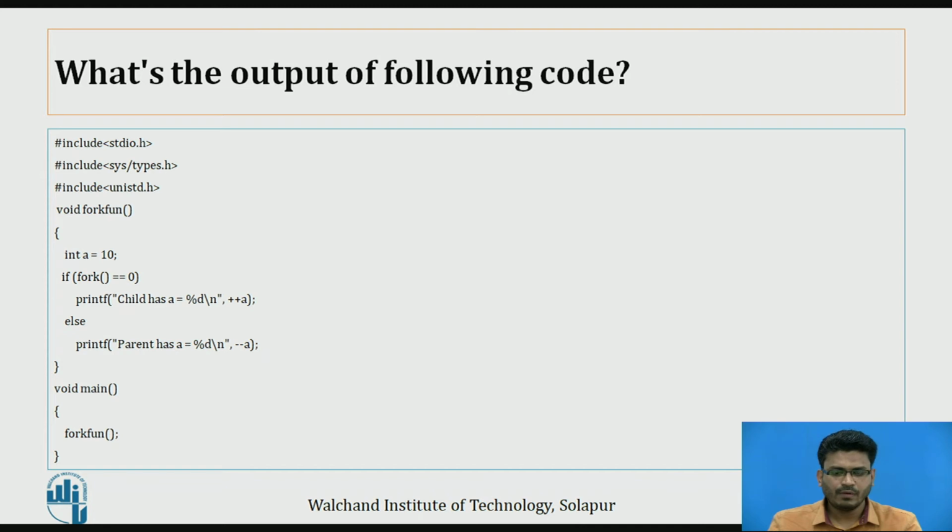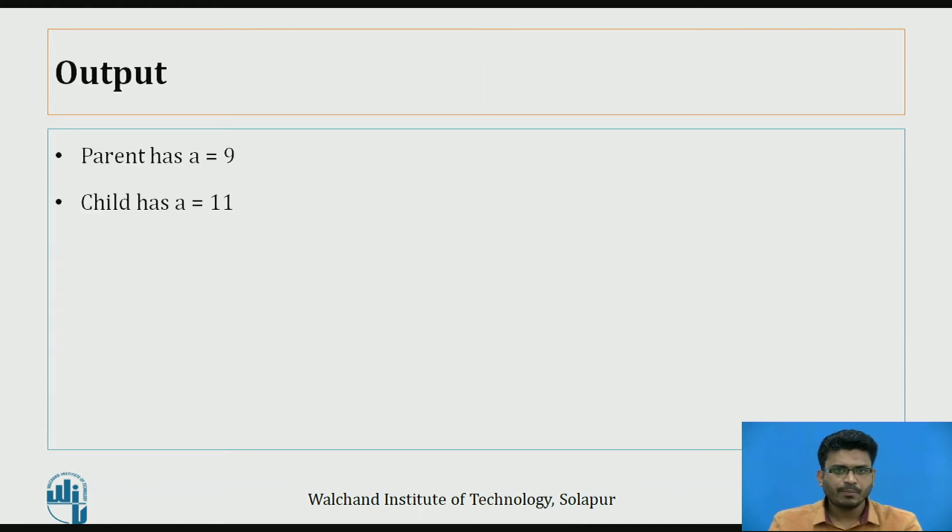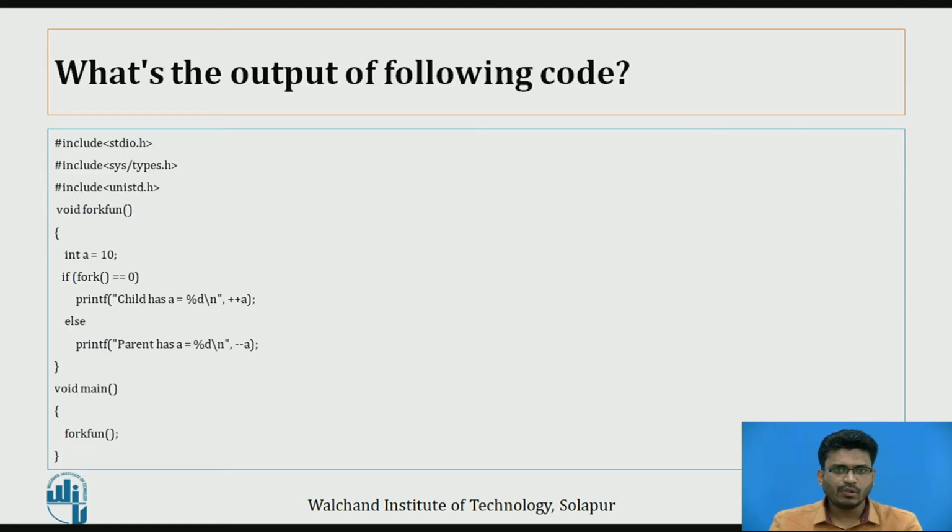Okay, now we'll see the output of this program. Here the parent has age equals 9 and the child has age equals 11. How does it come? We'll look into the code. When fork equals 0, we are creating the child process, and here we are incrementing the value of a, that is plus plus, which means the value of a becomes 11.